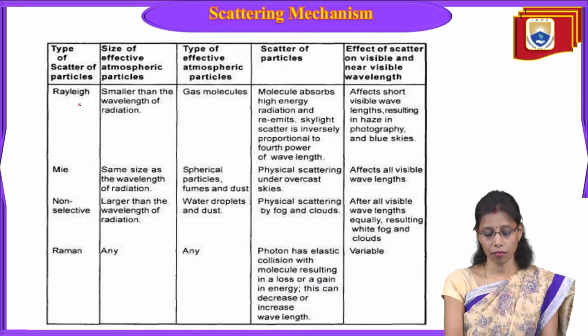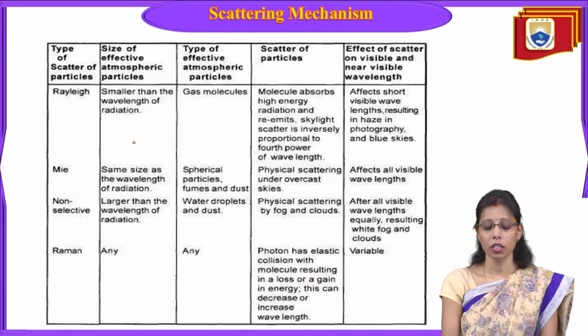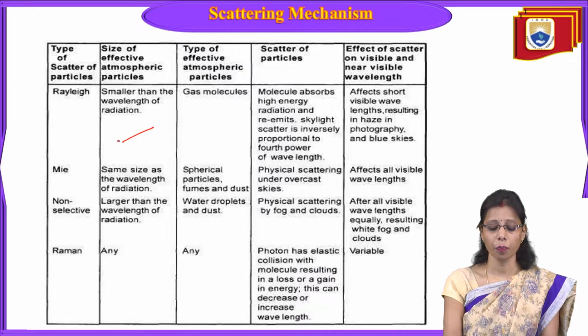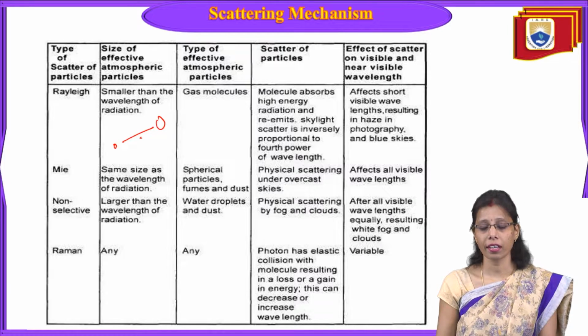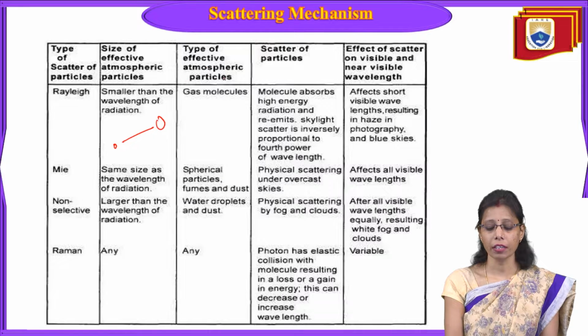In this table we have Rayleigh scattering, where the particle size is smaller than the wavelength. Suppose this is the particle size and this is the wavelength. The particle size is smaller than the wavelength, then Rayleigh scattering occurs, and the effective atmospheric particles are gas molecules.